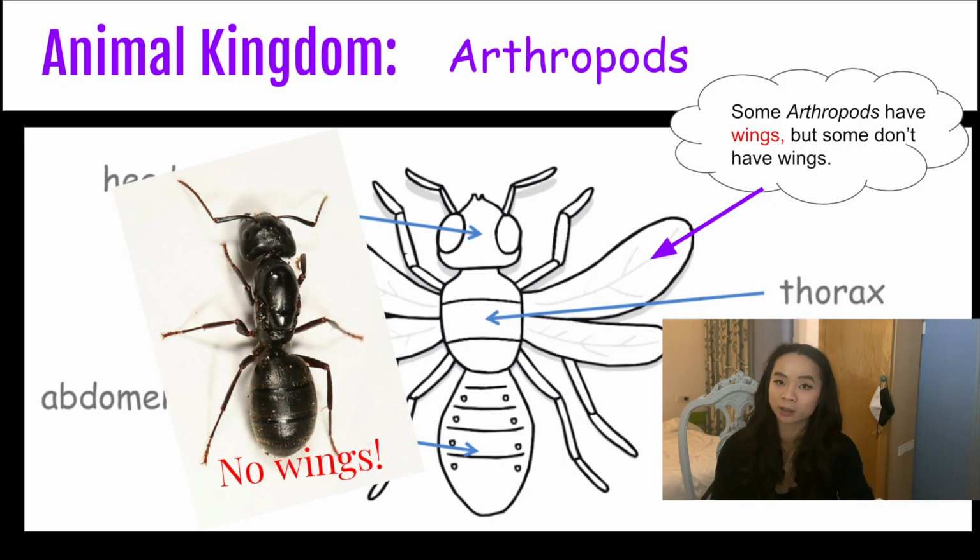This arthropod, an ant, doesn't have wings. But you can see the head, the thorax, and the abdomen. Every arthropod has the head, thorax, and abdomen. Remember that vertebrates have a backbone and invertebrates do not have a backbone.